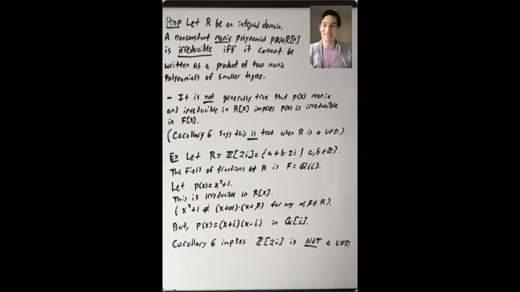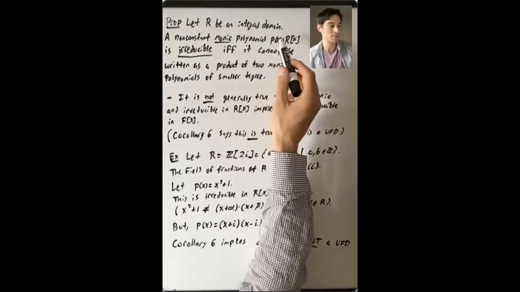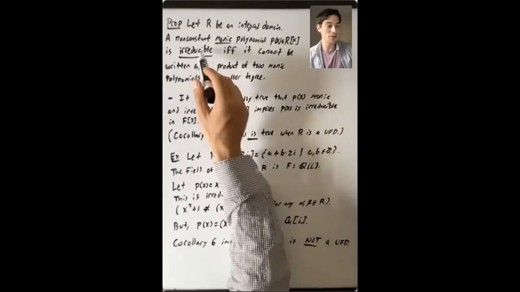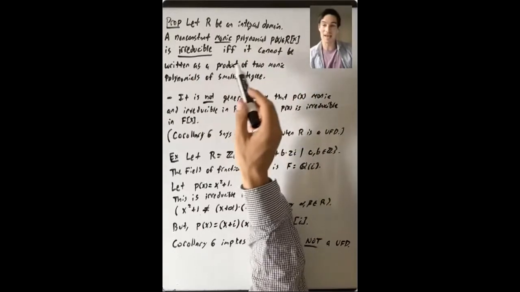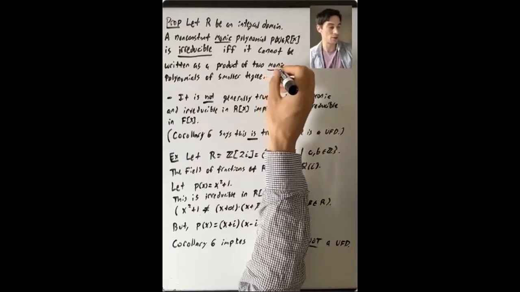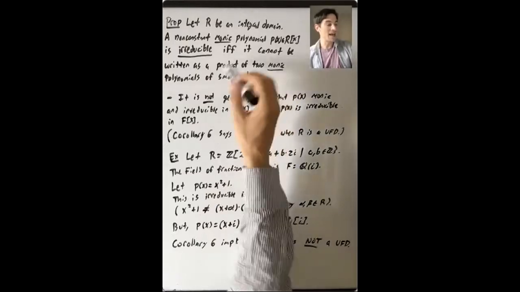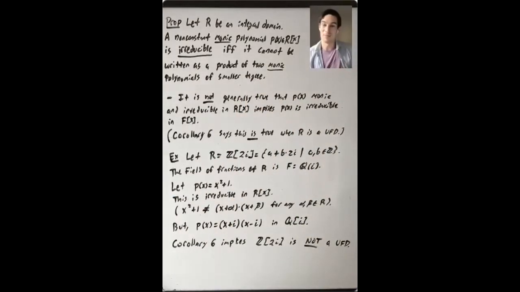We can summarize this discussion by saying that when R is an integral domain, a non-constant monic polynomial p of x in R bracket x is irreducible if and only if it cannot be written as a product of two monic polynomials of smaller degree. So what we have seen just before this is that if your monic polynomial is reducible, then it can be written as a product of monic polynomials of smaller degree. So I'll let you think about the other direction.